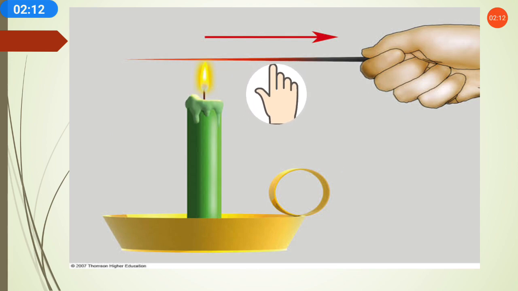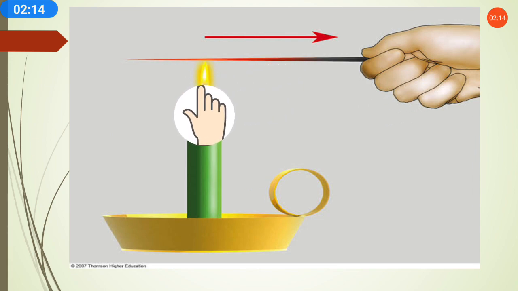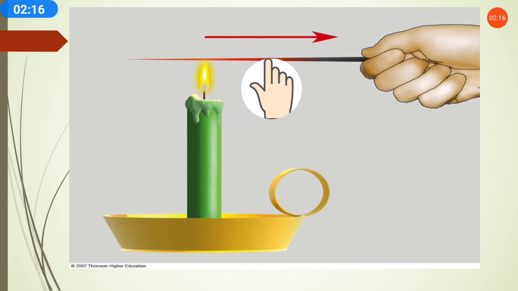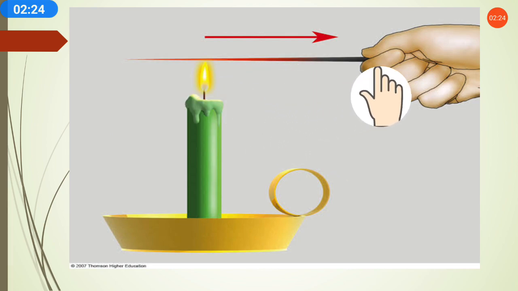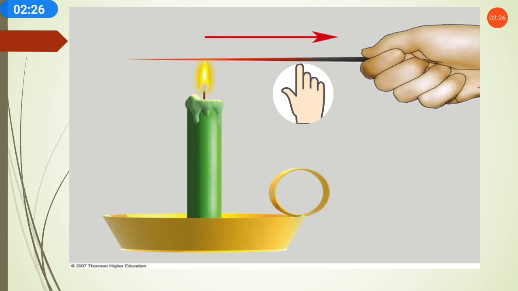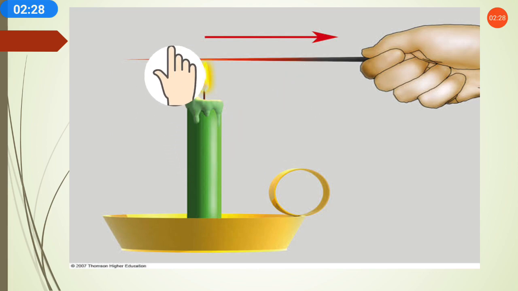So there is a transfer of heat energy. This is one object and this is another object. The heat is going from there to there, from high temperature to low temperature. When we touch this object, we feel hot. So the conduction process is going on.